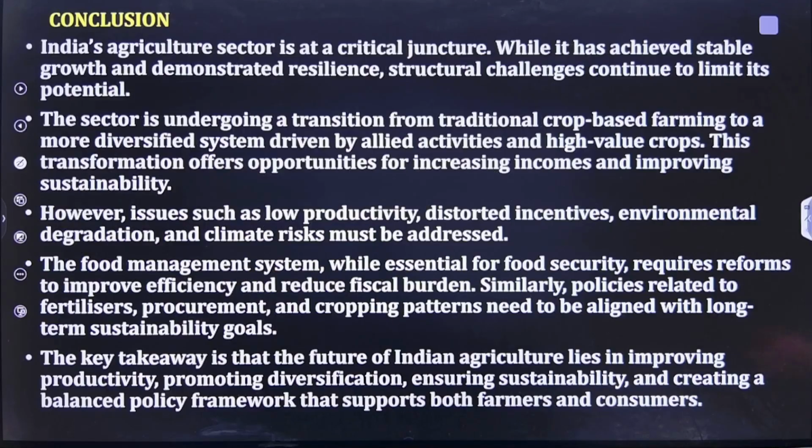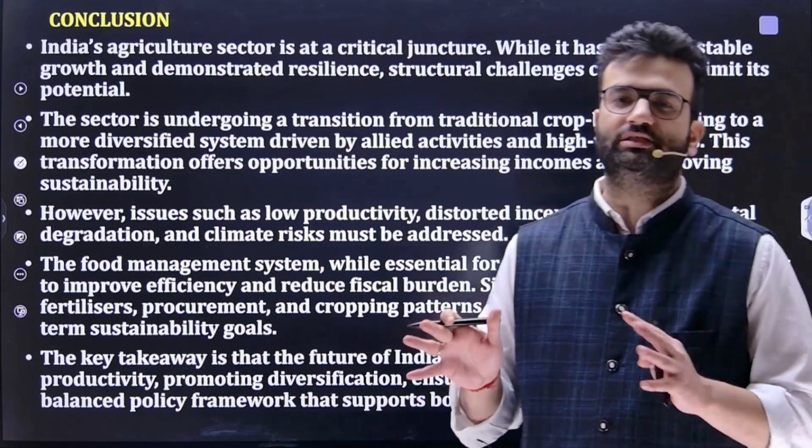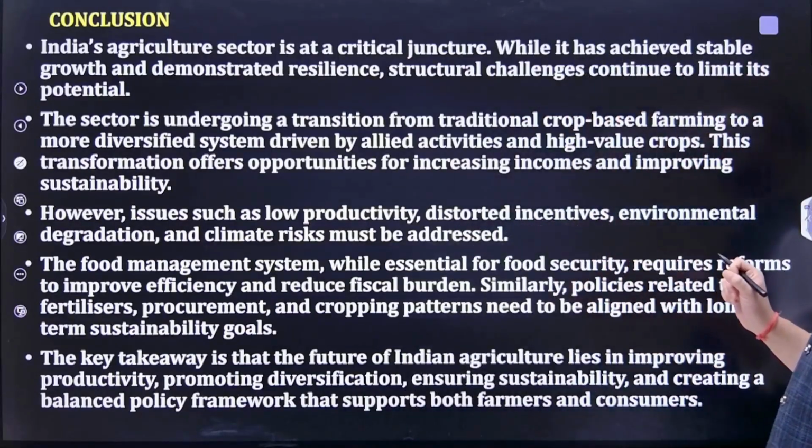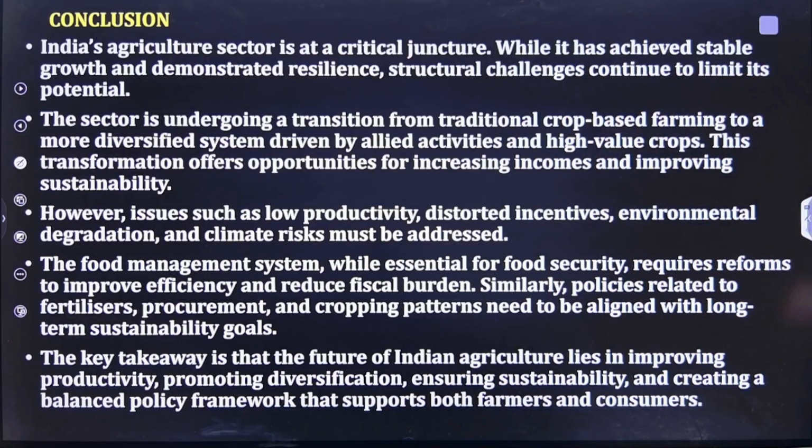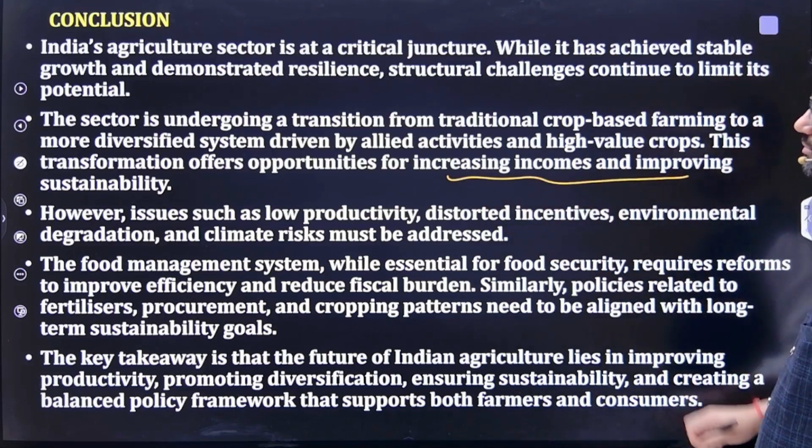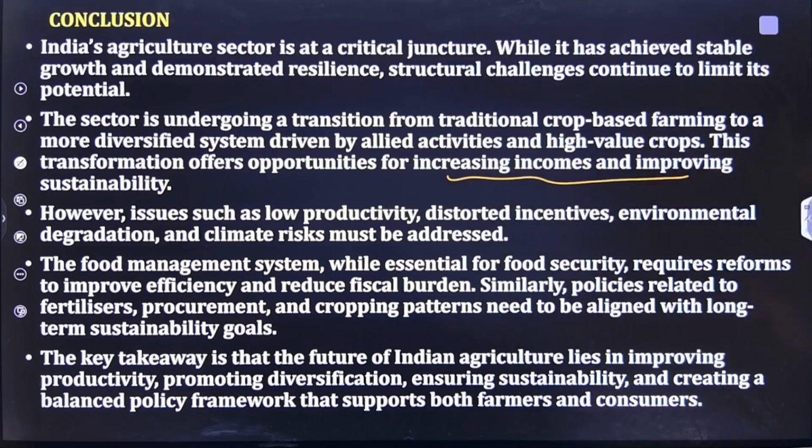So if we talk about the conclusion of this whole chapter, India's agriculture right now is at a critical juncture. Critical juncture means we have achieved stable growth and demonstrated resilience, but the structural challenges keep on continuously bothering us. We are transitioning from traditional farming to more diversified farming by focusing on horticulture and the food processing sector, with the aim to increase income and improve sustainability. But the problem is still persisting. Low productivity, distorted incentives, environmental issues, and climate risk must be addressed.